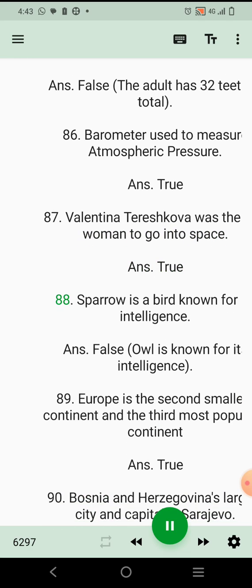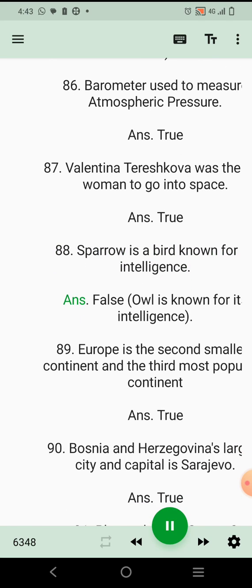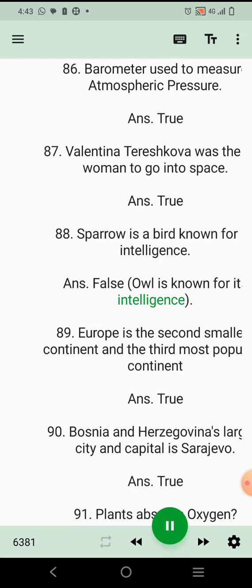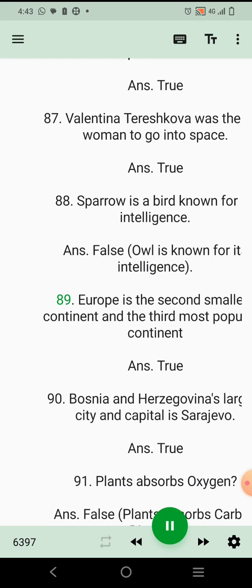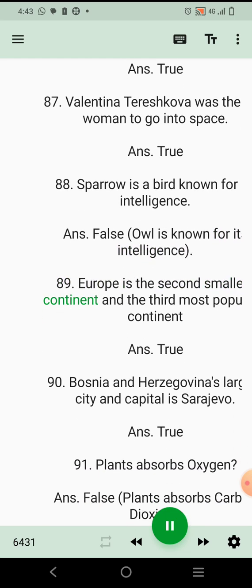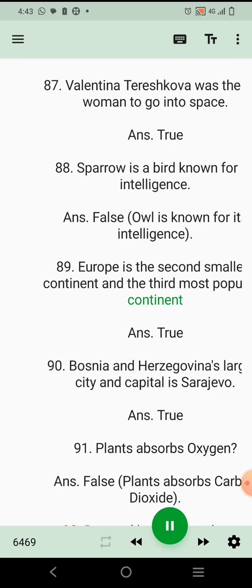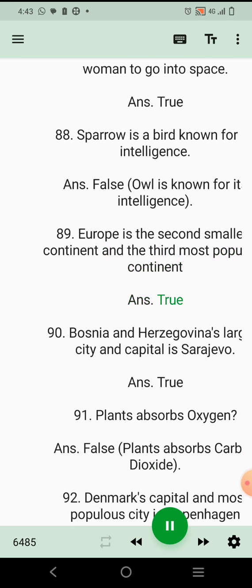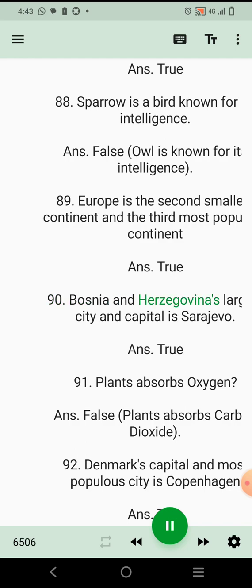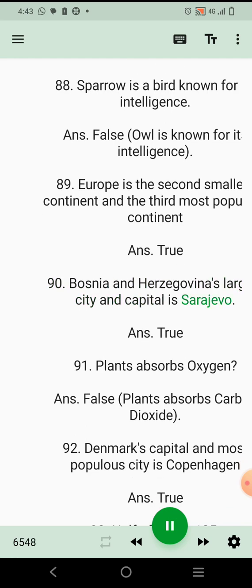Ans. True. 88. Sparrow is a bird known for its intelligence. Ans. False. Owl is known for its intelligence. 89. Europe is the second smallest continent and the third most populous continent. Ans. True. 90. Bosnia and Herzegovina's largest city and capital is Sarajevo. Ans. True.